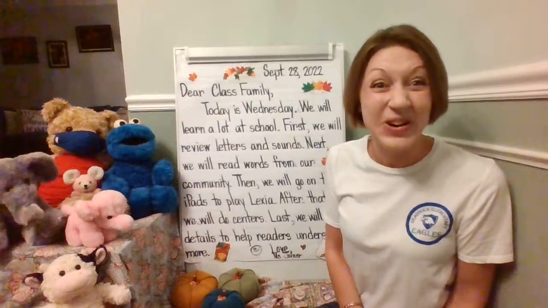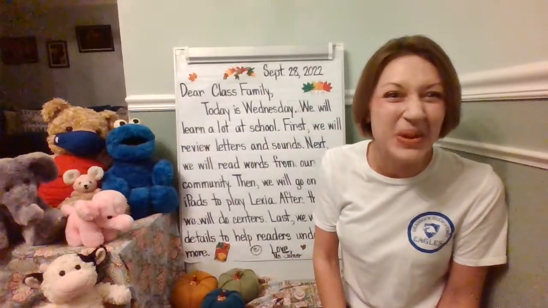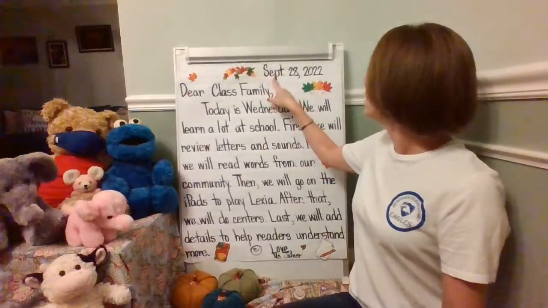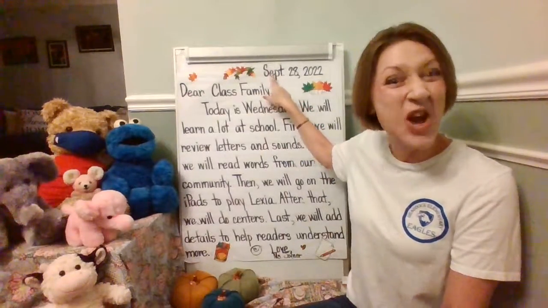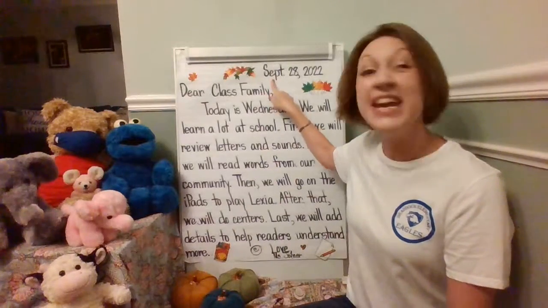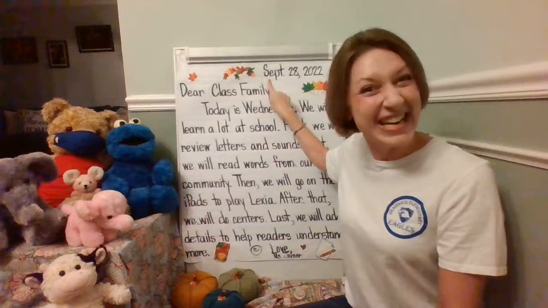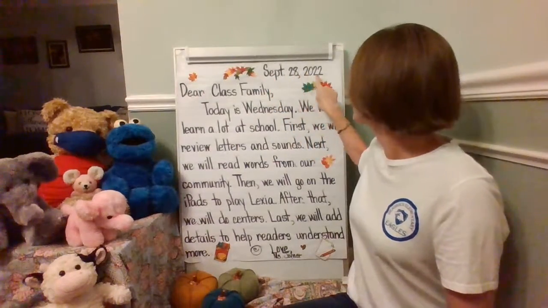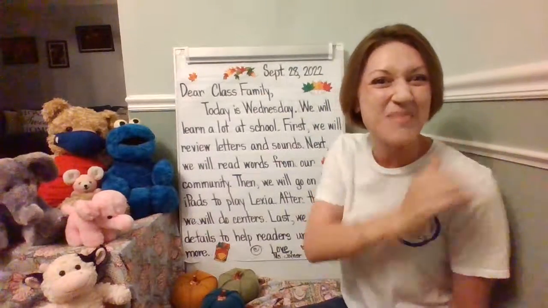Remember, good readers can read things again. It's called rereading. They do this so their brain remembers what they're reading. Are you ready? Use your finger to point. Let's point underneath of each word as we reread. We'll start with the abbreviation for the month of September. Ready? Read it with me. Ready for the date? September 28th, 2022. If you reread the date, go ahead and pat yourself on the back.